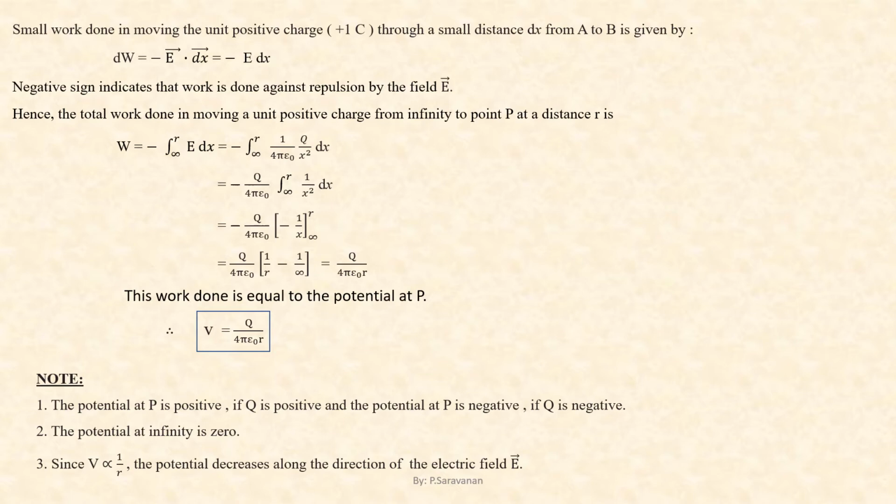So this work done is called the electric potential at the point P, which is represented by V. Therefore, capital V is equal to Q by 4 pi epsilon naught r. Note, number 1, the potential at P is positive if Q is positive, and the potential at P is negative if Q is negative. Number 2, the potential at infinity is 0. Number 3, since V is proportional to 1 by r, the potential decreases along the direction of the electric field E.